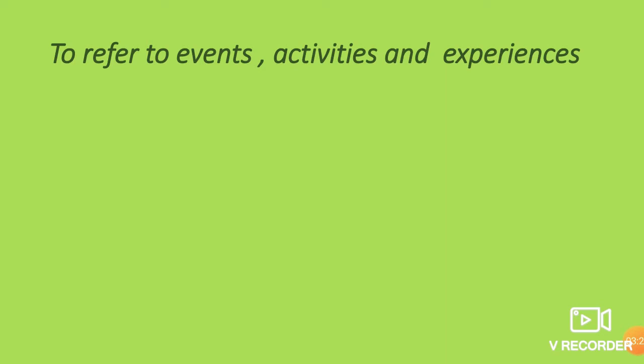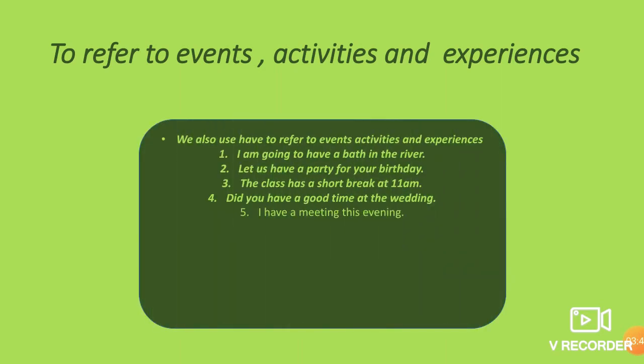The next is to refer to events, activities, and experiences. Different events and activities, and the experiences you have, are also written or spoken with have. We also use have to refer to events, activities, and experiences. I am going to have a bath in the river. It is referring to an activity that you are going to do. You are going to take a bath. It is an activity.